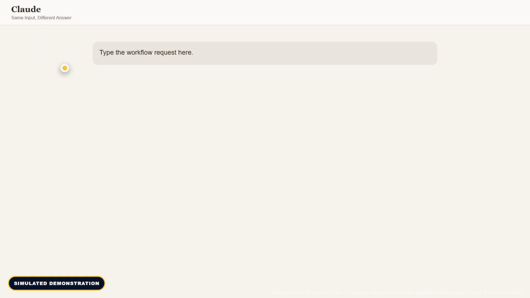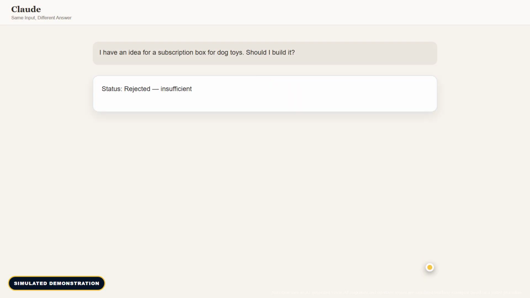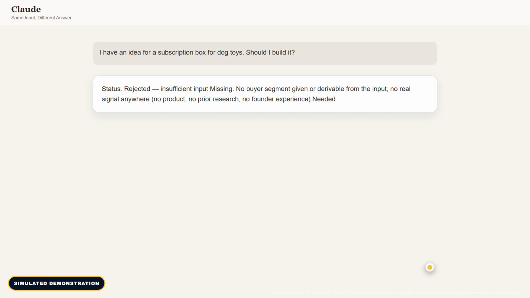Run the exact same input again. Nothing changed about the dog toy idea, only the instructions. This time it refuses. No invented buyer, no invented pain. Just a rejection that names exactly what's missing before this can move forward.